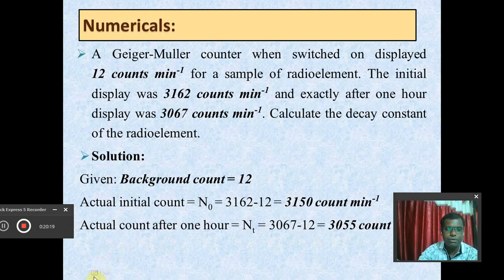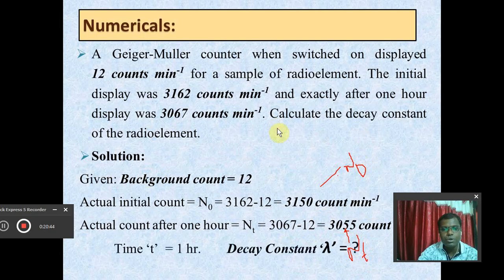So I hope you can identify the values of N0 and Nt. This is the value of N0, the initial activity, and this is the value of Nt, the activity after some time. We got N0 and Nt already, this being the actual count after 1 hour. Time is given as 1 hour, and we have to calculate the value of the decay constant.